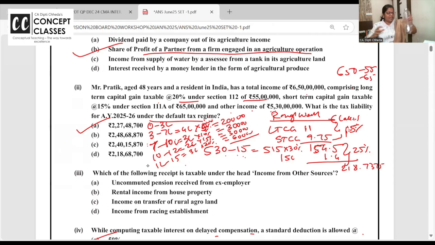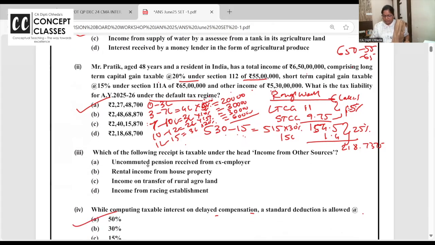Somewhere you must have heard in Hindi, "jaldi ka kaam shaitan ka." When you try to finish quickly, you're not learning the concept in that, then we get the wrong answer. ठीक है बेटा? So take care of this point.